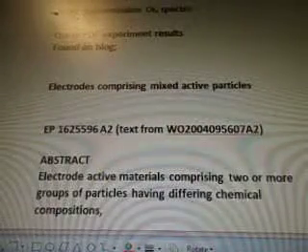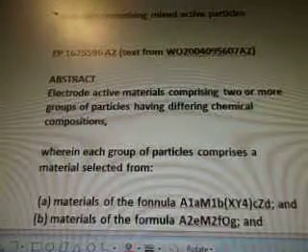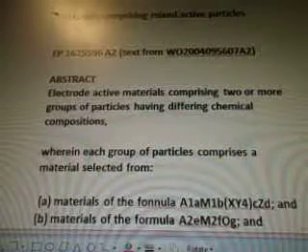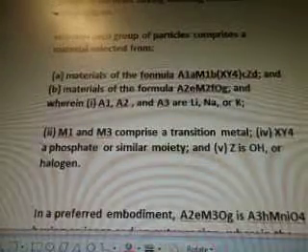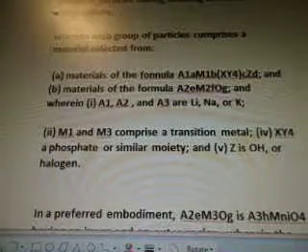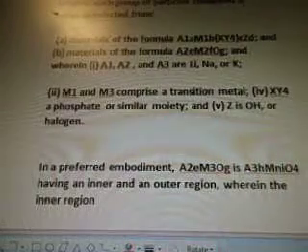So electrodes comprising mixed active particles. Abstract. Electrode active materials comprising two or more groups of particles having differing chemical compositions, wherein each group of particles comprises a material selected from materials of the formula. And there's a bunch of numbers there. Materials of the formula, more numbers, and A1, A2, A3, Li, Na, or K.